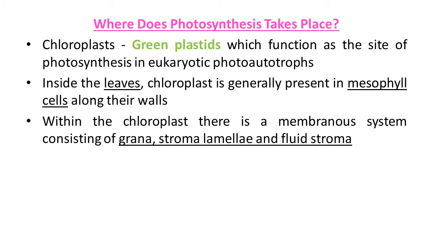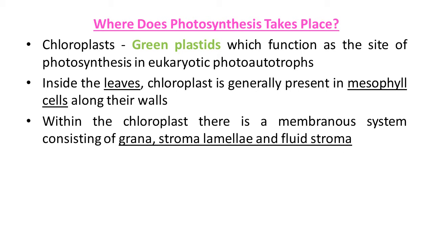Now in plants, mesophyll cells are there. You are already aware of the anatomy of green leaves. You have studied the anatomy of green leaves where mesophyll cells are present in leaves. They have a large number of chloroplasts. Usually the chloroplasts align themselves along the wall of mesophyll cells, so they get a maximum quantity of light. This type of arrangement is observed in the mesophyll cells, which facilitates the process of photosynthesis.